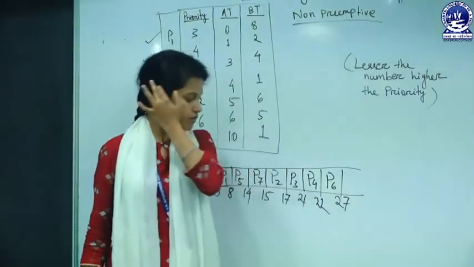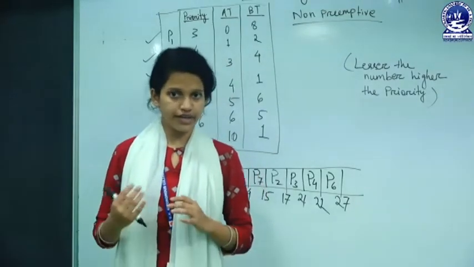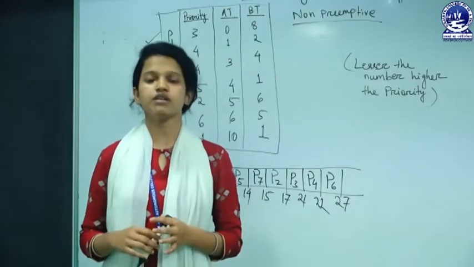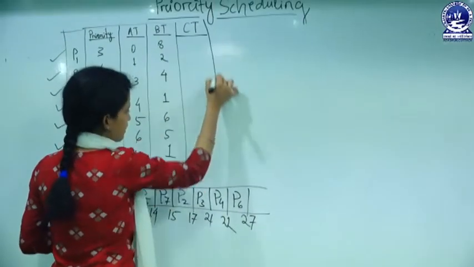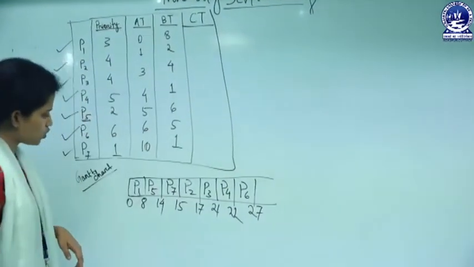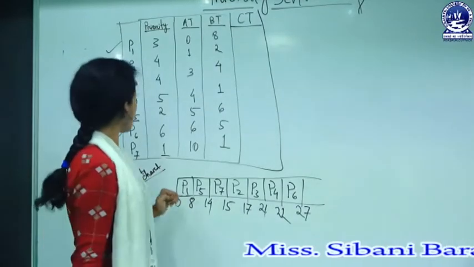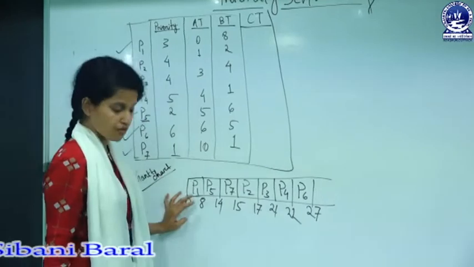So now it is time to find the completion time, turnaround time, waiting time, response time, and the average turnaround time, average response time. Next is completion time. You have to check from the right side. What is the completion time of P1?